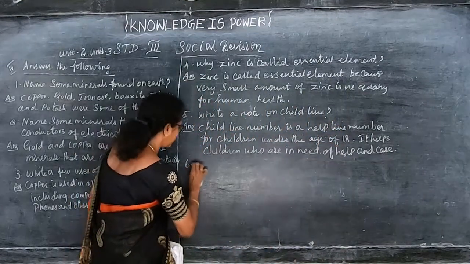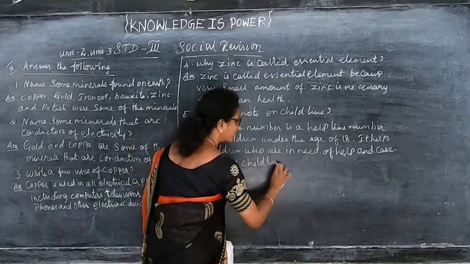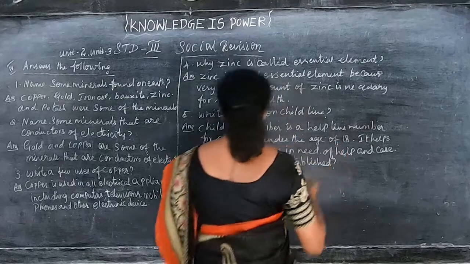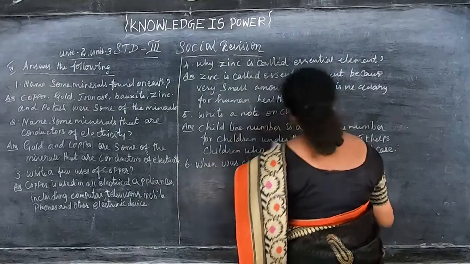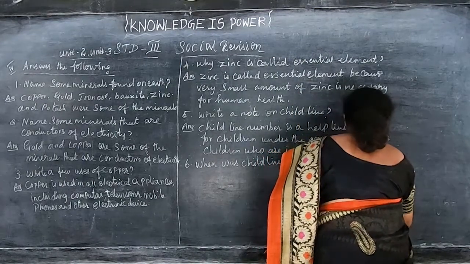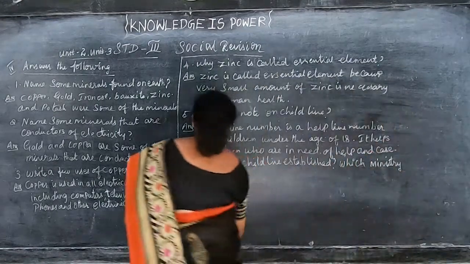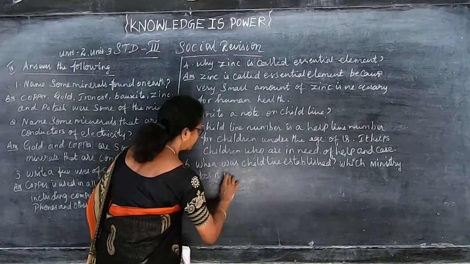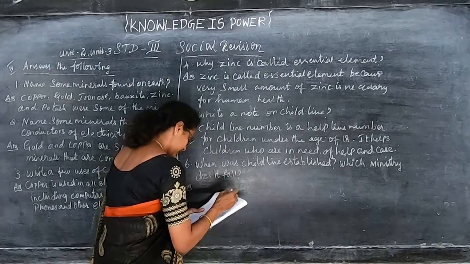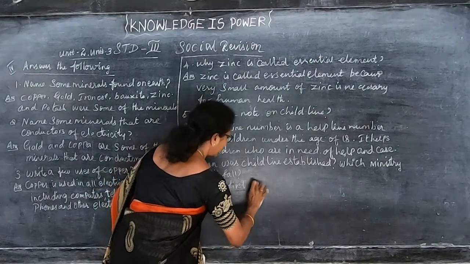When was Childline established? And which ministry does it fall under?